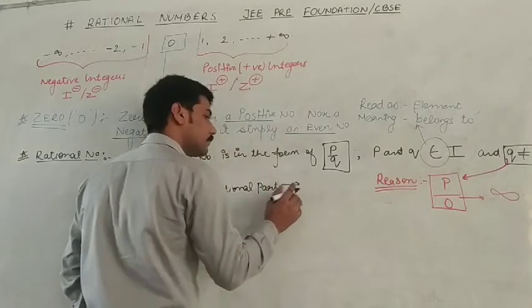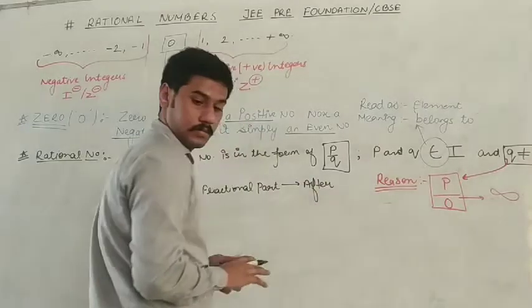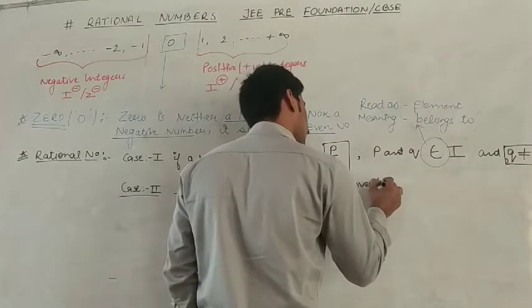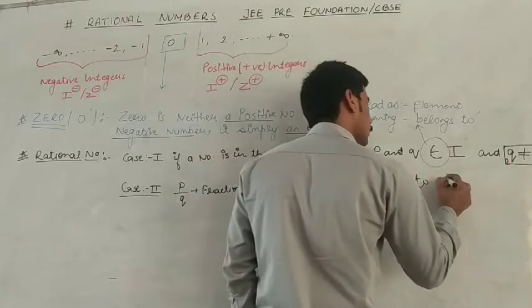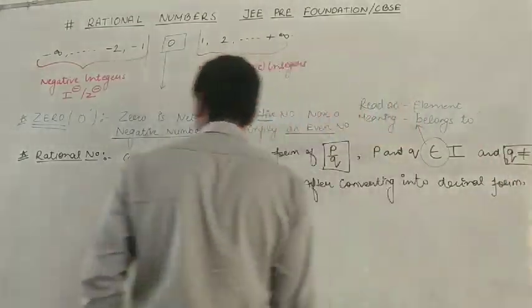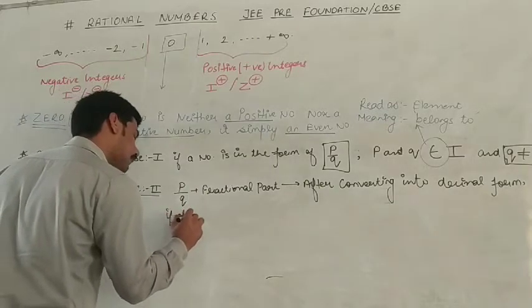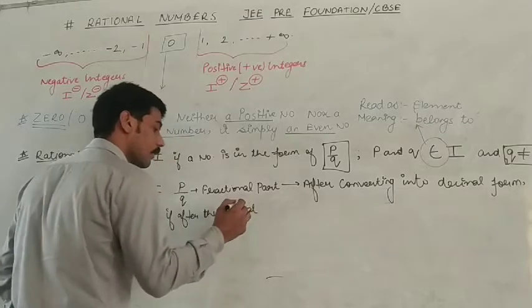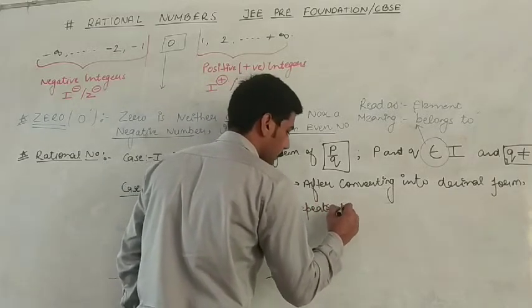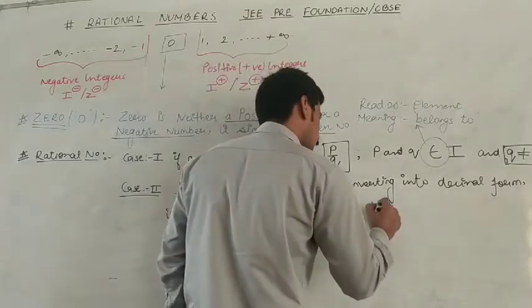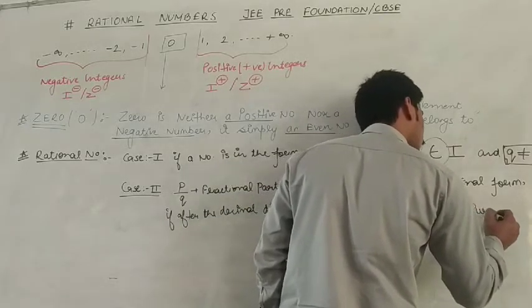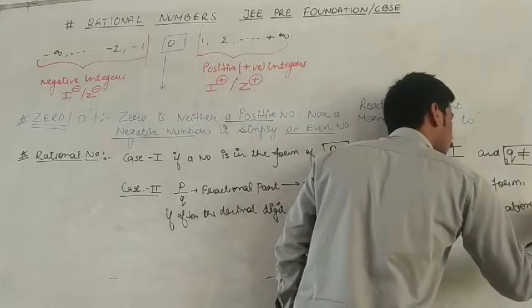So after converting into decimal form, if after the decimal the digits repeat themselves, that time P upon Q is a pure rational number.